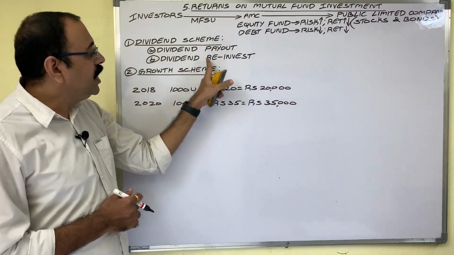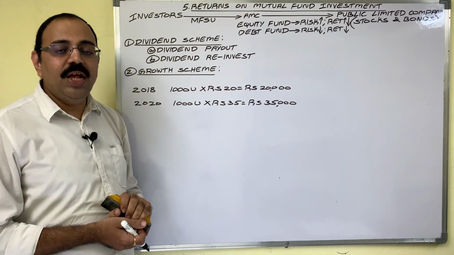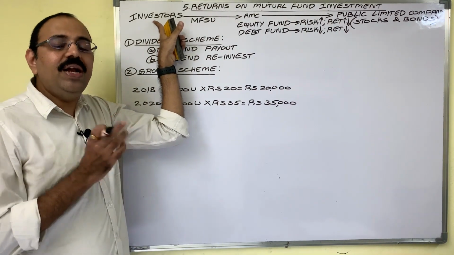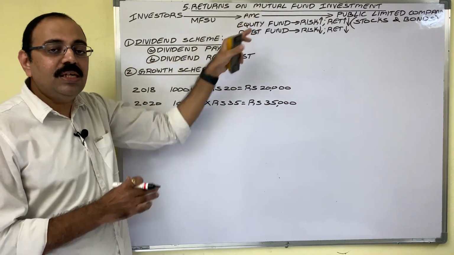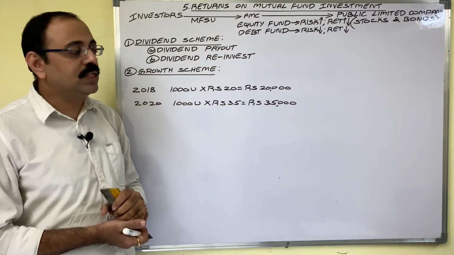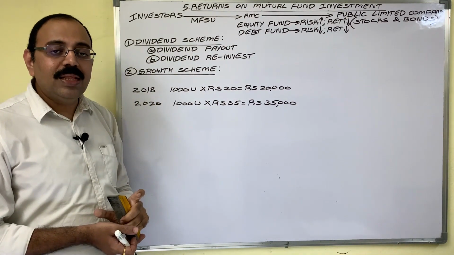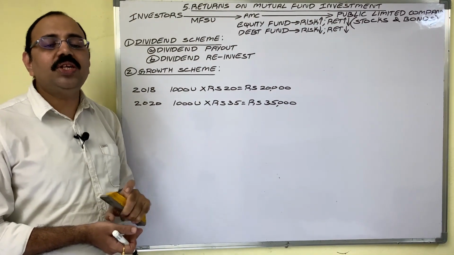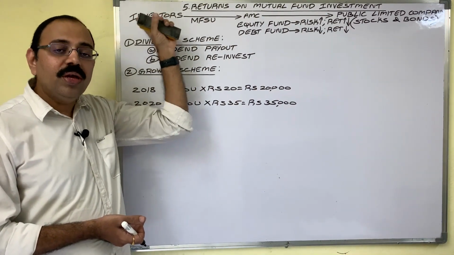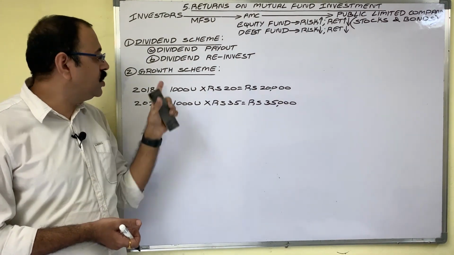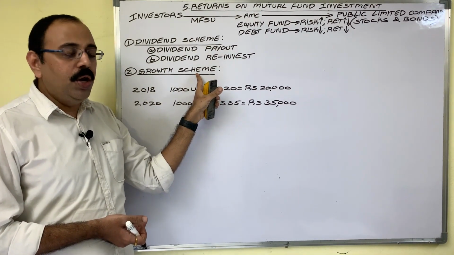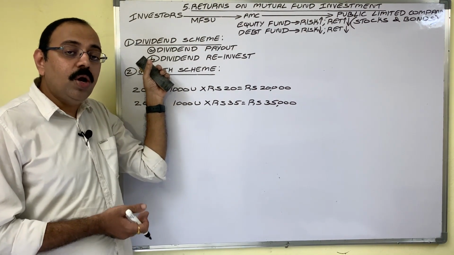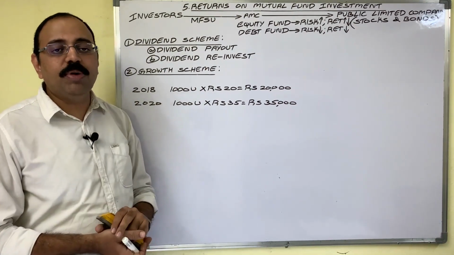Suppose he selected dividend reinvest option, then no dividend will be credited to his bank account. With that dividend amount, AMC purchases additional mutual fund scheme units on their names. Thus, the number of units of investors increases. As a result of that, his returns also increase. If investor selects growth scheme, then no dividend amount will be credited to his bank account. On his name, no additional units will be purchased by AMC.